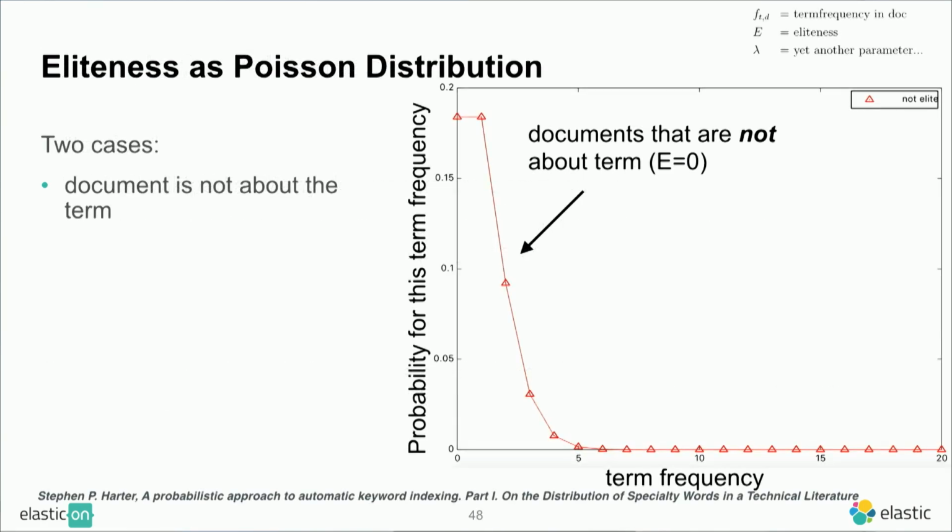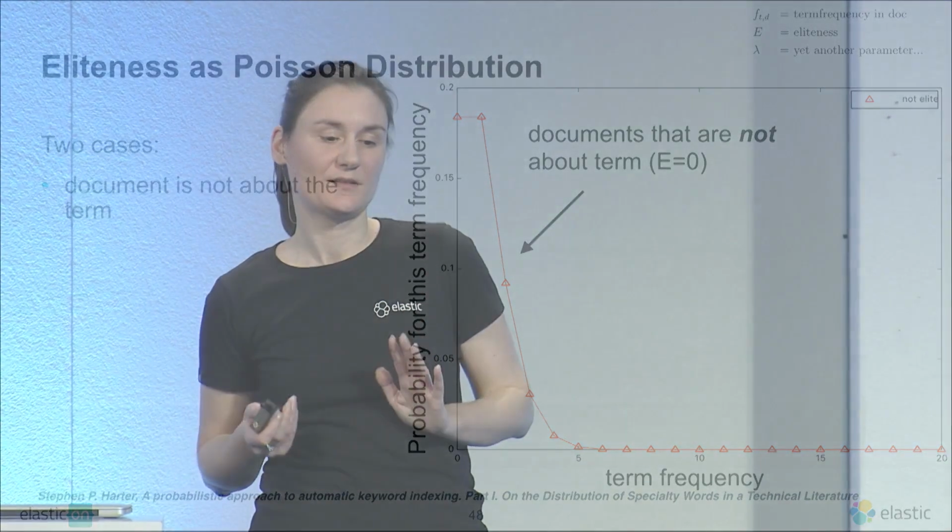Okay. So how does this look? We have two cases. The document is not about the term. In practice, what we would assume is that the frequency is probably rather low for documents that are not about the term. So on the right-hand side, what I plot there is, on the x-axis, again, the term frequency, and on the y-axis, the probability to observe this term frequency in documents that are not actually about it.